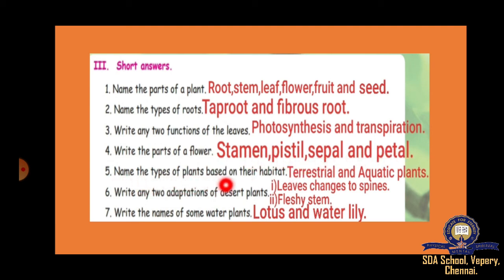Name the types of plants based on their habitat. Terrestrial plants and aquatic plants. Write any two adaptations of desert plants. What are the two adaptations? Leaves change to spines. Next one, fleshy stem. Write the names of some water plants. Lotus and water lily. These two are easy, that's why I wrote this. Okay, many are there, these two are easy for you, that's why I wrote.